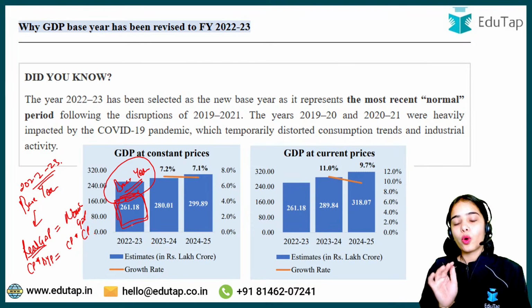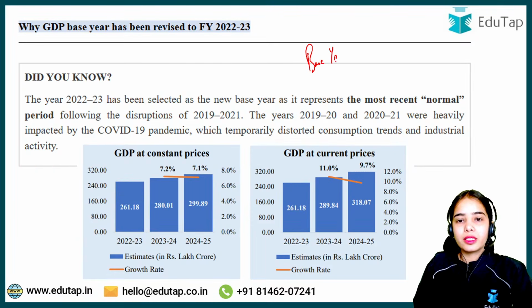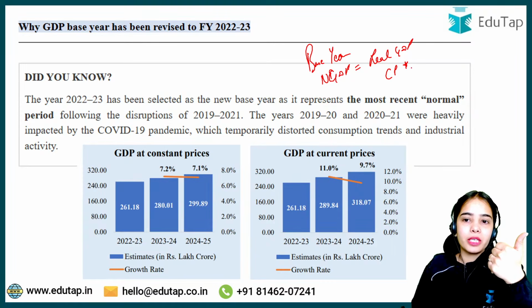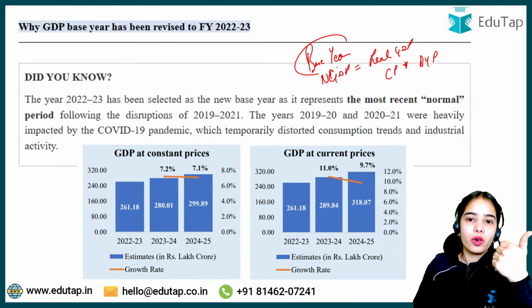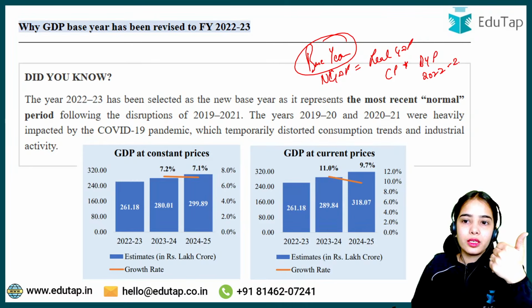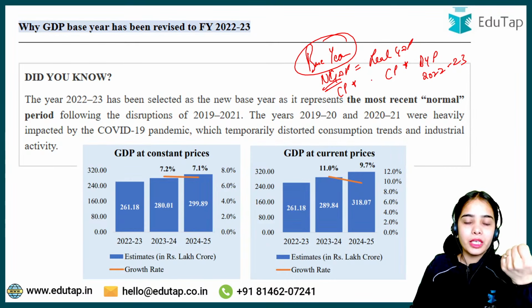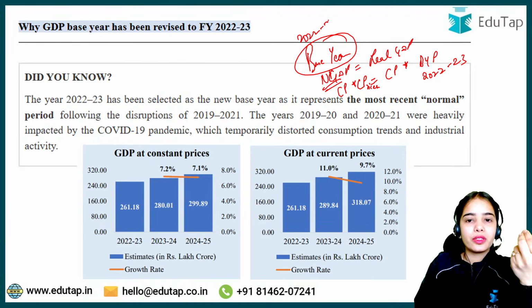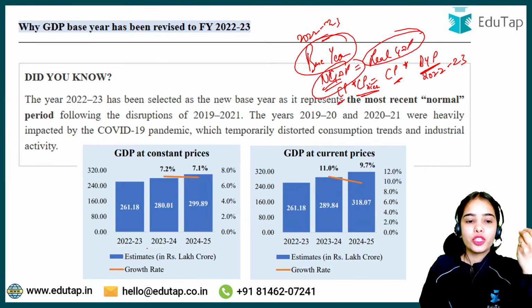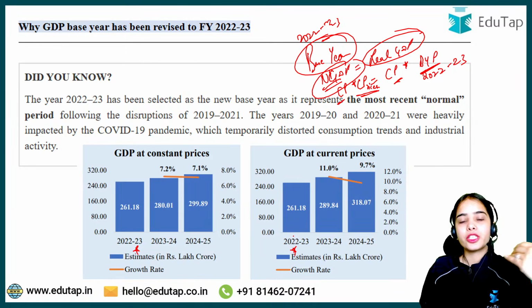So always remember that in the base year, the nominal GDP is equal to real GDP, because in the real GDP we have the current production multiplied by the base year prices, that are the prices of 2022-23. Now for the same year, if we are calculating the nominal GDP, we are taking the current production multiplied by the current prices. Current prices are the prices of 2022-23. So current prices and base year prices are same, current production is same. So nominal GDP is equal to real GDP. For the base year, the nominal GDP and real GDP will be same.